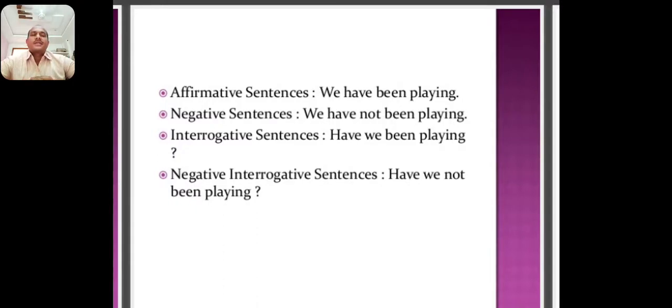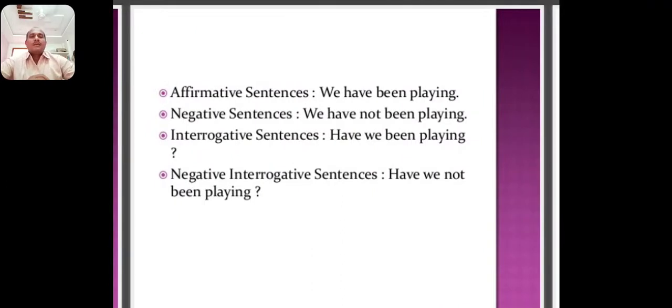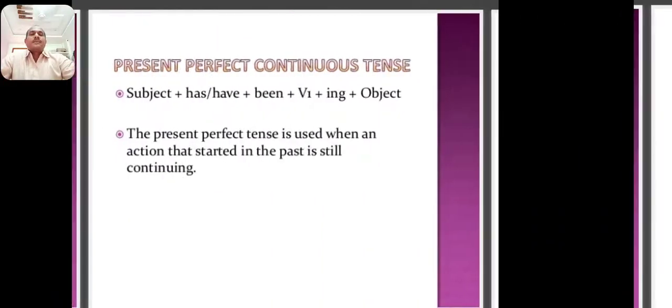Negative interrogative sentence, have we not been playing cricket? This is the present perfect continuous tense. These are the keywords, you can recognize this tense by since, for, how long. These are the 4 subparts of present tense.